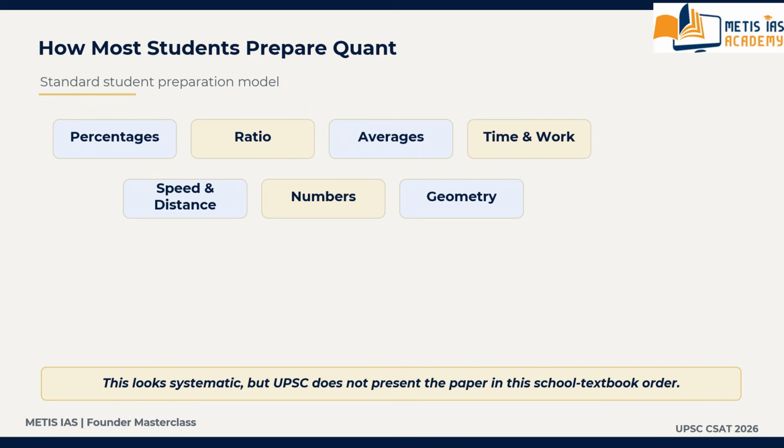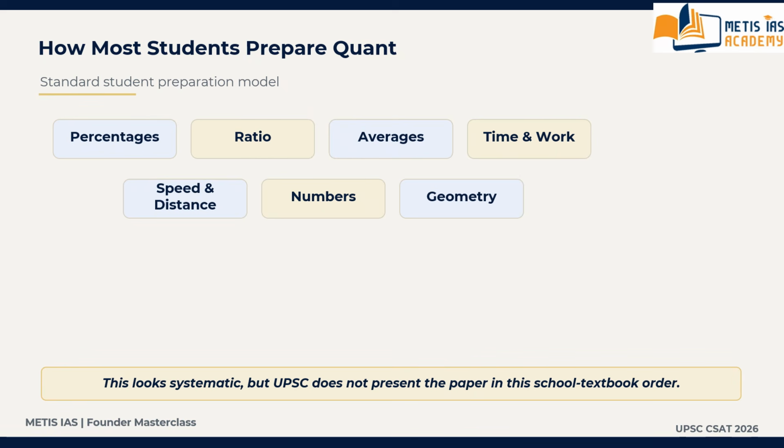In this context, you may have a doubt: why does topic wise preparation fail? Let us first understand why many serious aspirants underperform in quant. Most students prepare like this: percentages, ratio, averages, time and work, speed and distance, numbers, and geometry. This looks systematic, but UPSC does not present the paper in that school textbook order.